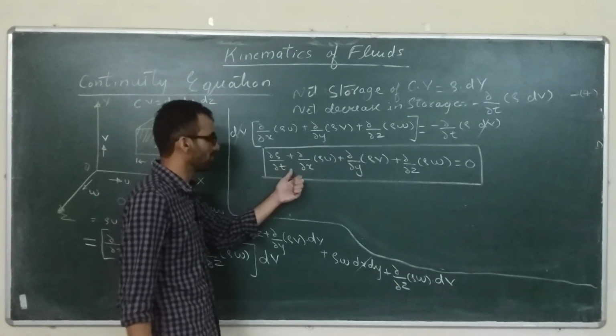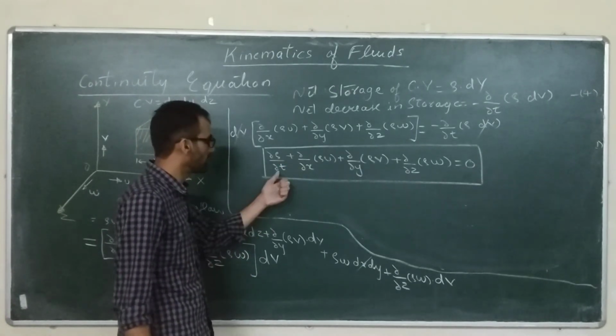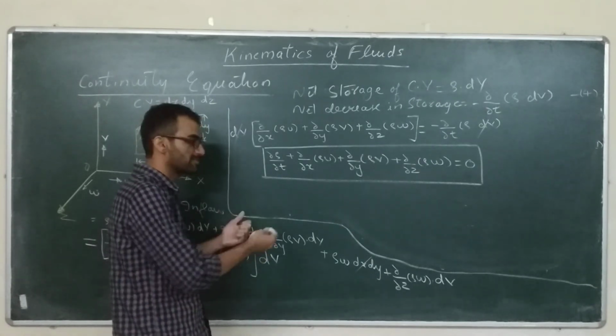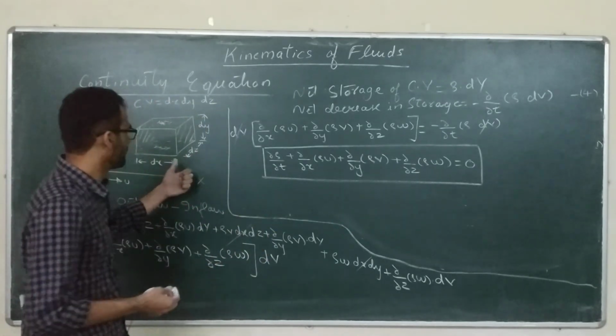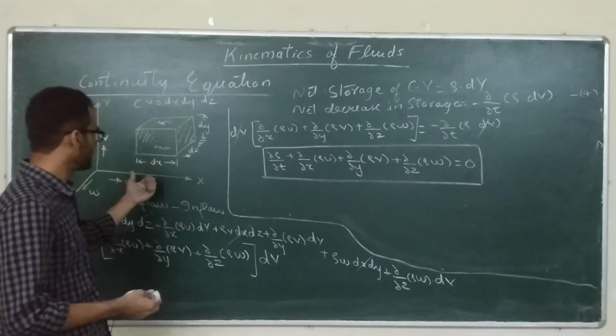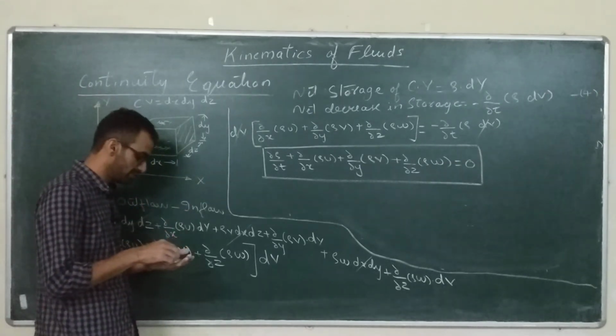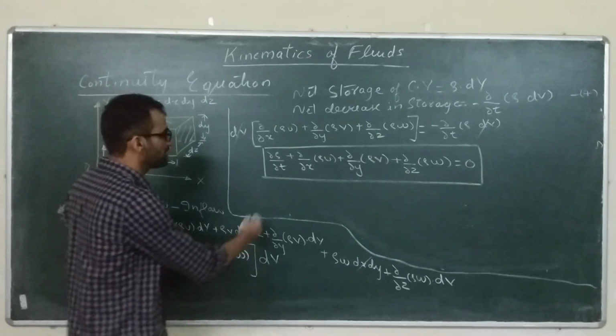This is the final form of the continuity equation, which we got just by applying the analogy of the conservation of mass principle to the control volume of a fluid. We considered an element of fluid in Cartesian coordinates. Now we can further simplify.